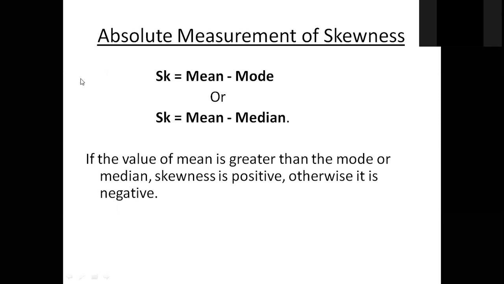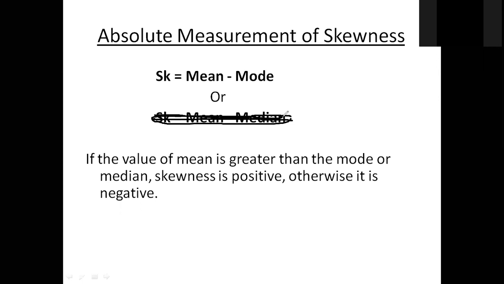Or you can use 3 into mean minus median. Okay? The basic formula is mean minus mode is equal to SK, skewness.